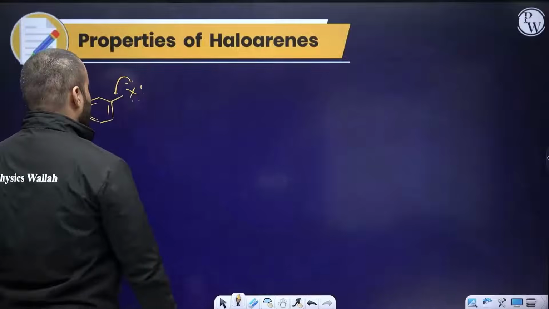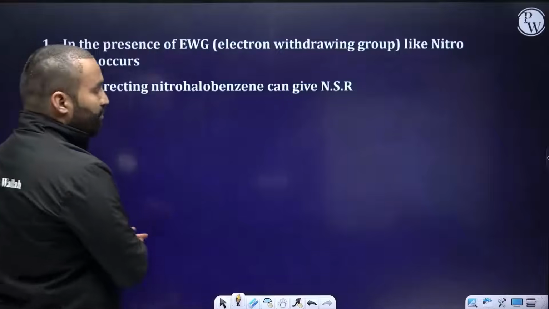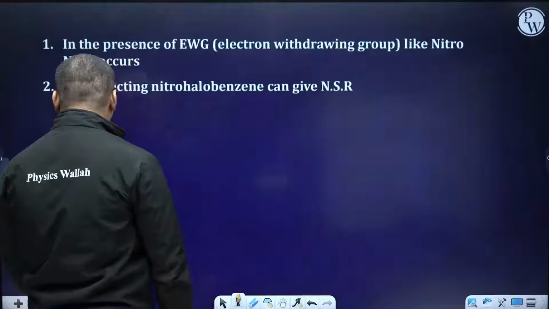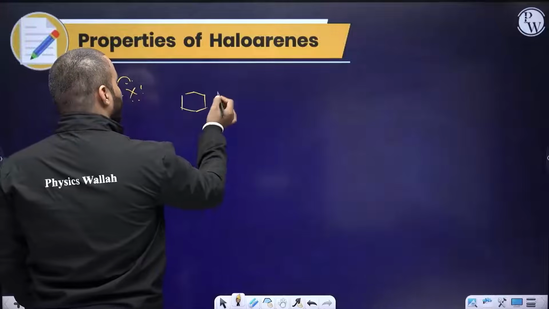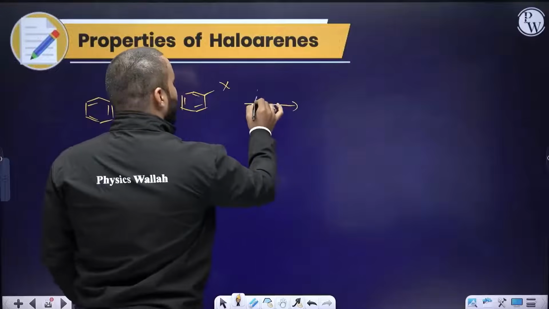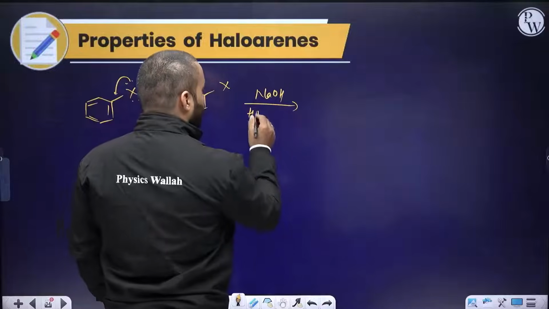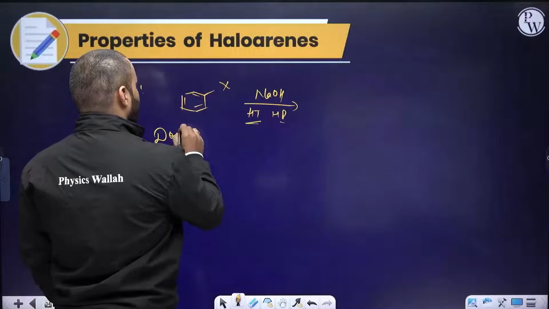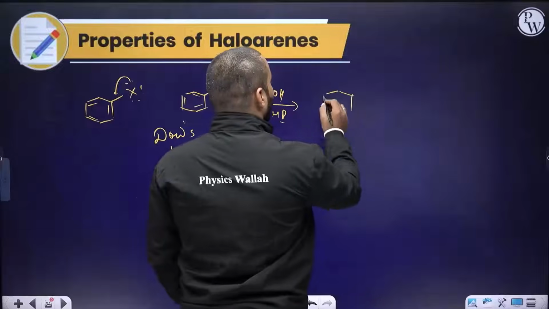So what kind of reactions do we do instead? We need to understand that in the presence of electron withdrawing groups, we can do the SN2 type reaction very easily. Let me go back and explain how. This double bond causes a problem in the substitution. But you can use NaOH at a very high temperature and very high pressure. This is known as Dow's process, and you can prepare phenol from this.